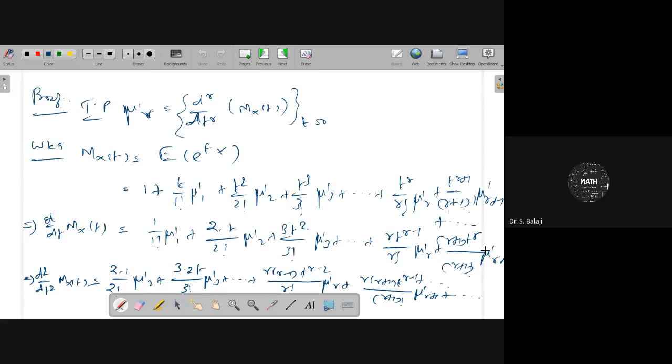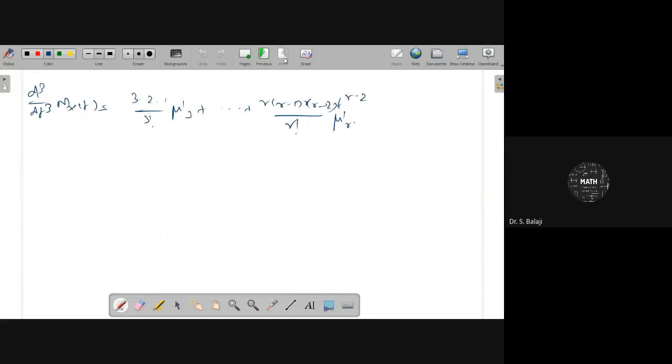This is r plus 1 r t power r minus 1, therefore it starts from r plus 1 here. It will be r minus 3, and then next will be r plus 1 r minus 1 into t power r minus 2 whole divided.